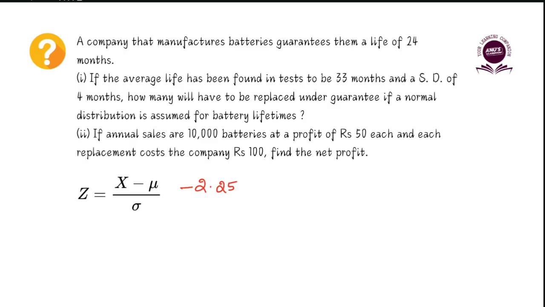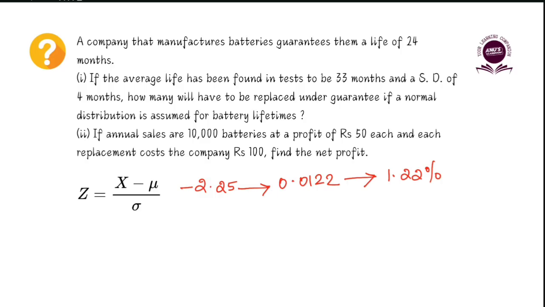So using the z-table, we can calculate the cumulative probability corresponding to this z-score value of minus 2.25, and that comes to be around 0.0122. Convert it into percentage, and it comes to 1.22 percent. So we can expect that 1.22% of the batteries they are producing could be expected to fail before 24 months. So that was the first part of our question.